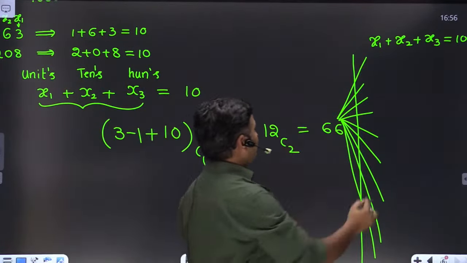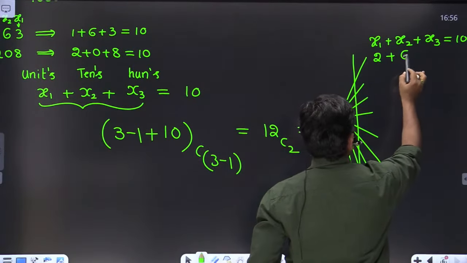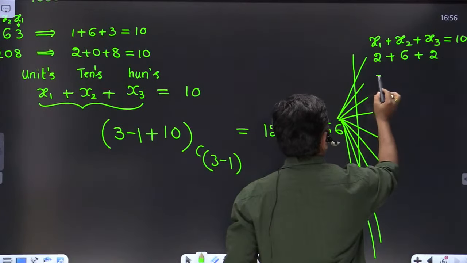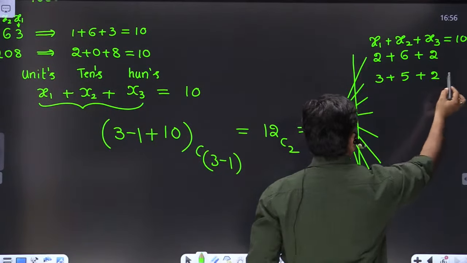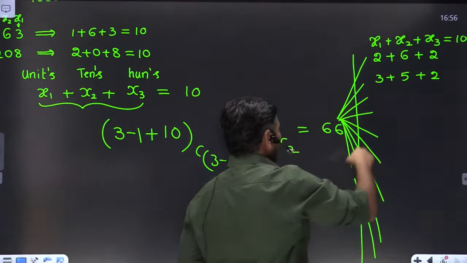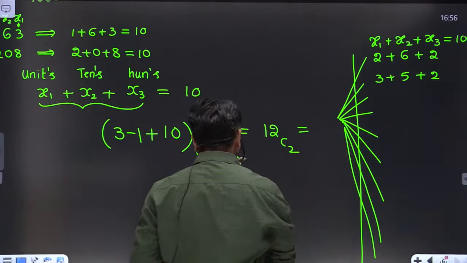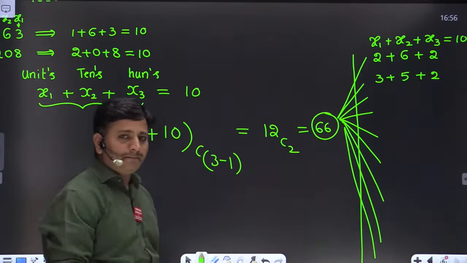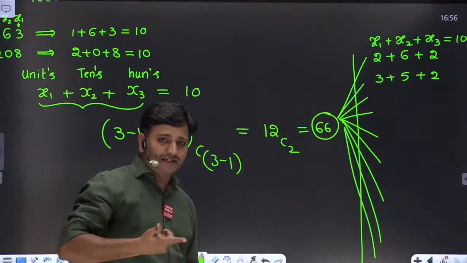Let me write one of the ways: 2 is here, 6 is here and 2 is here. That is one way. Let me take 3, then 5, then 2, which is 352. That is also equal to 10. Like that, how many solutions are we having? 66 solutions are there. But are these 66 solutions valid, or can we subtract more?